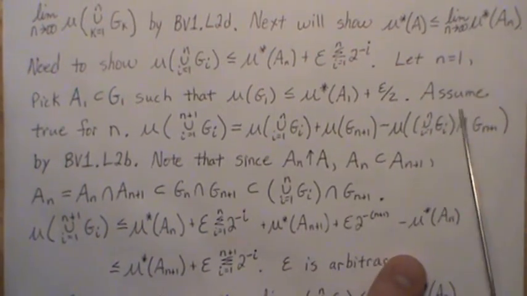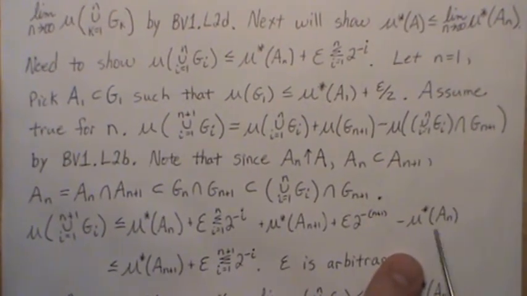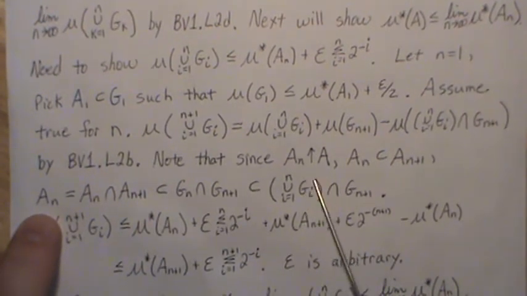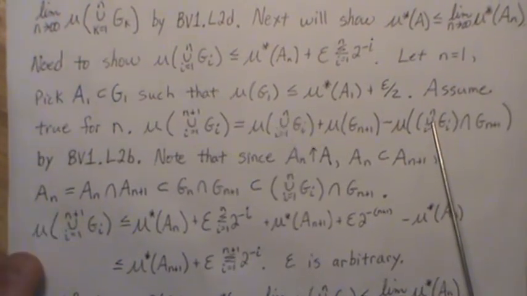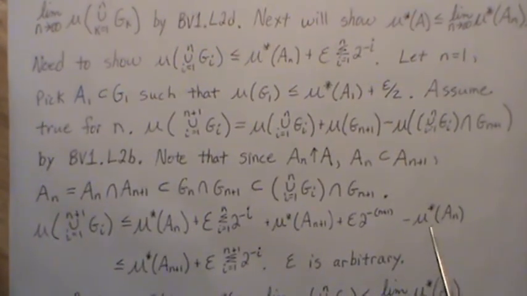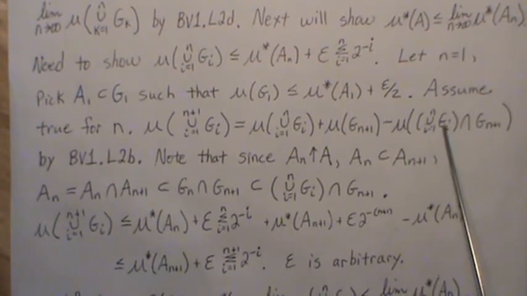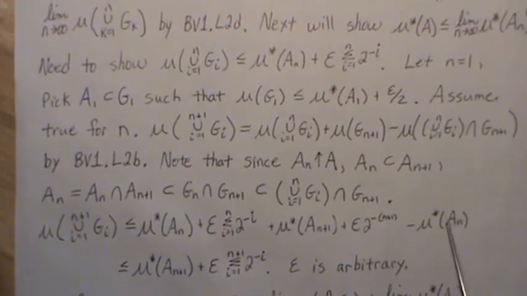And then we just showed earlier that this set is bigger than this one, right? The set in here is bigger than A_n, so this measure is bigger than mu star A_n. So if we're subtracting off a bigger quantity, this is going to be smaller than if we subtract off a smaller quantity.